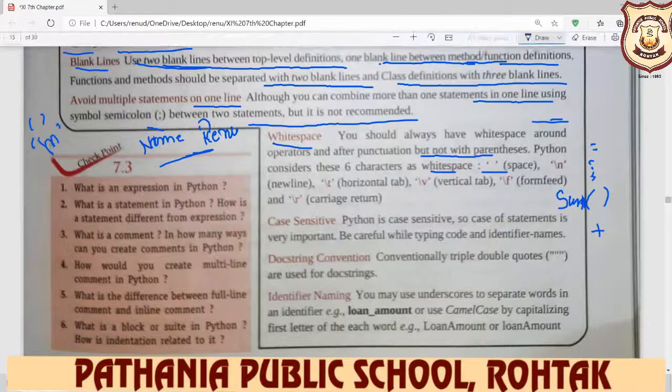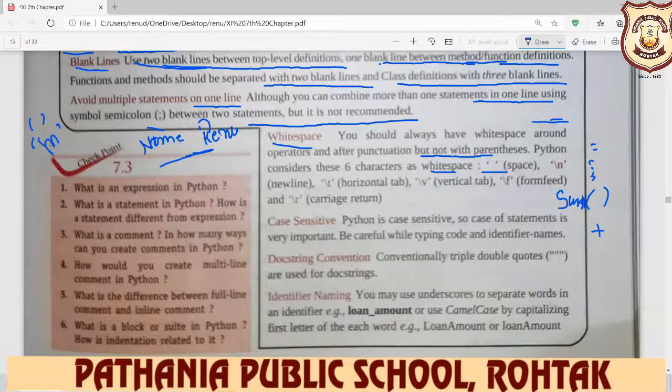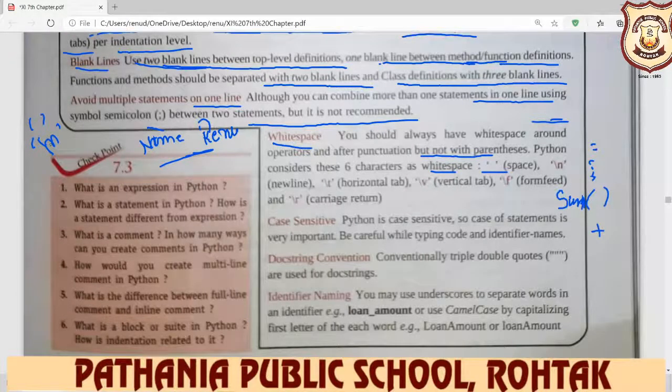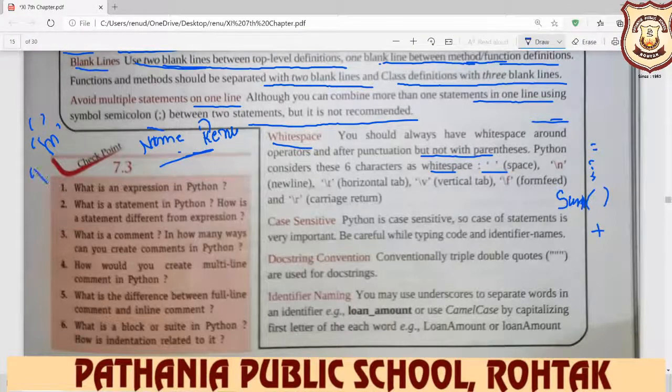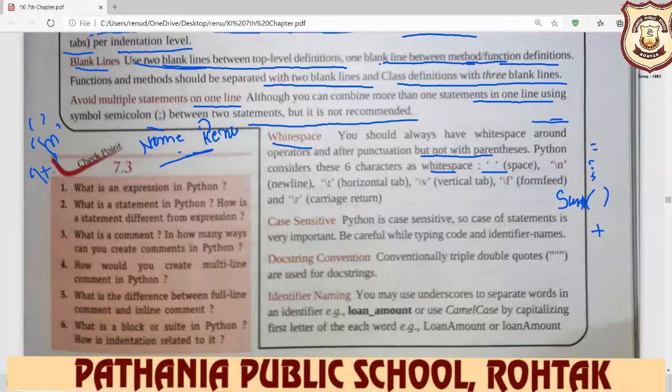Backslash n is used to enter the text in a new line, and you give the space with backslash t, where t means tab space, horizontal tab. If you write backslash v, it gives the vertical tab. If you write backslash f, it gives the form feed, and backslash r is carriage return.